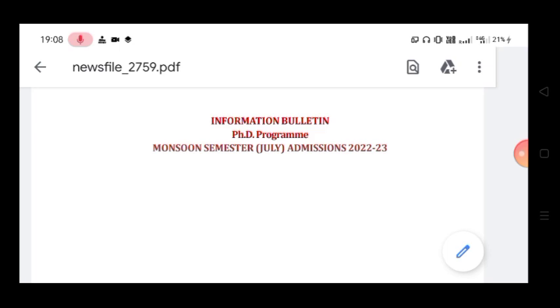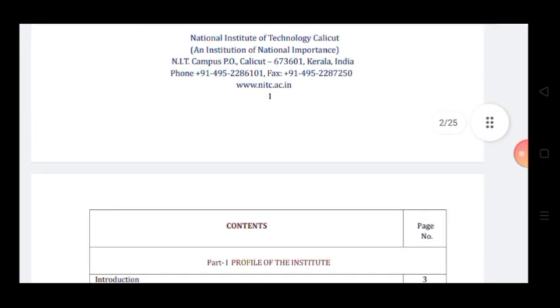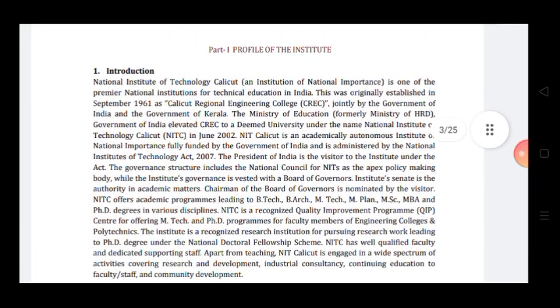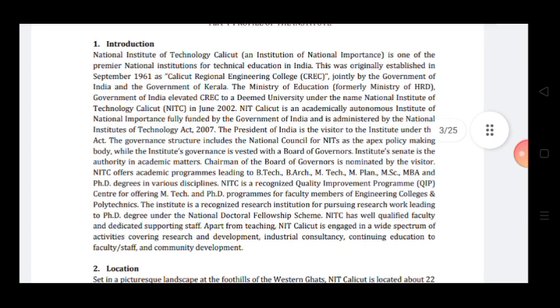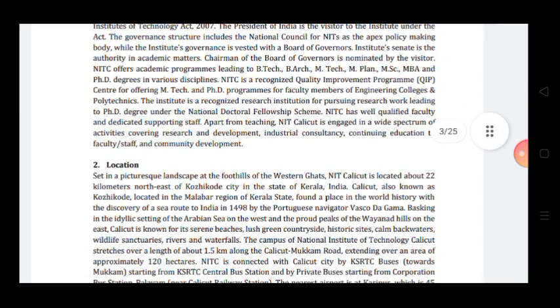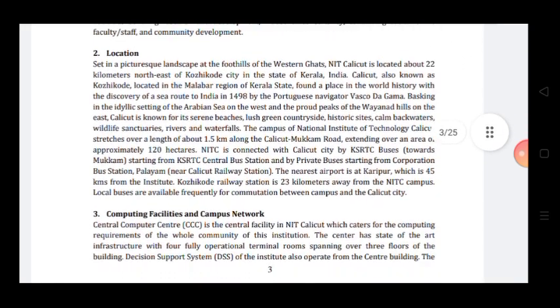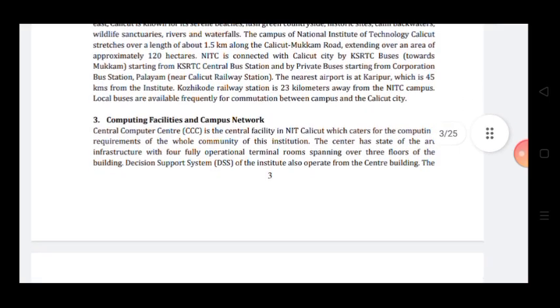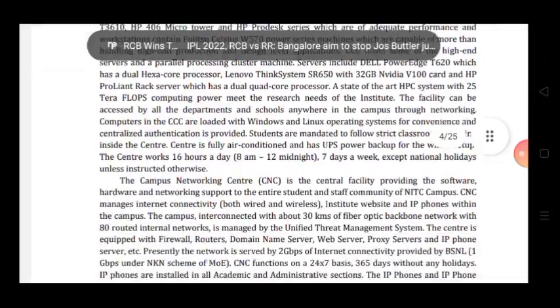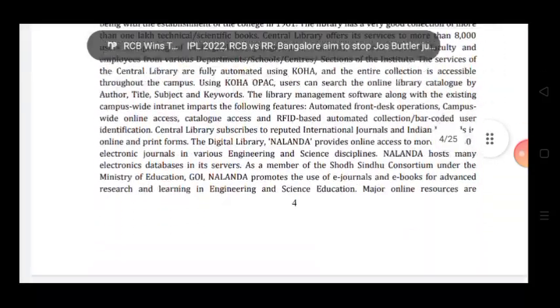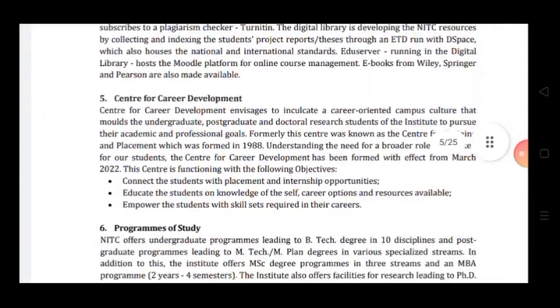Today I brought new updates regarding PhD admission in NIT Calicut. I am covering all the important things related to the PhD admission form for the 2022 July session. These are things related to location, computing facility and campus network. Then you can see library facility. These all things you can read.